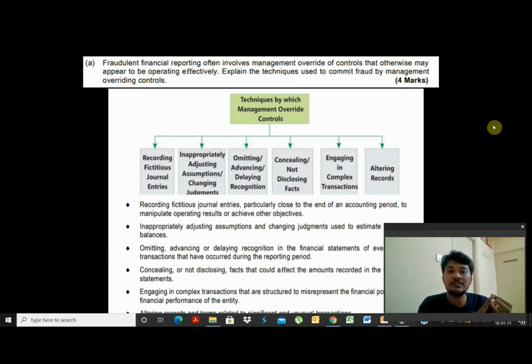Recording fictitious journal transactions, inappropriately adjusting assumptions or changing judgments, omitting, advancing or delaying recognition, concealing or not disclosing facts, engaging in complex transactions, and altering records.